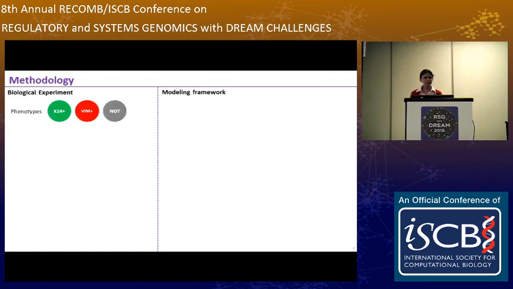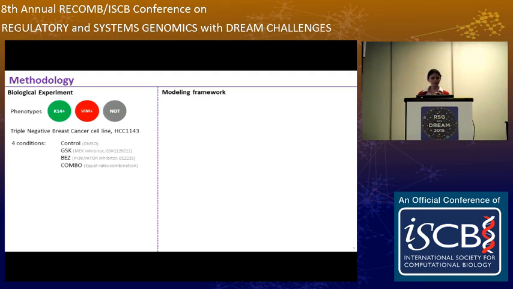So we are interested in understanding the population dynamics of 3 phenotypes: keratin 14 high, vimentin high, and not, which is everything else. These phenotypes are from the triple-negative breast cancer cell line, and we are interested in analyzing the dynamics under 3 distinct conditions: the control, GSK, which is a MEK inhibitor, BES, which is a PI3 kinase mTOR inhibitor, and combo, which is the unequal ratio combination of the 2 previous ones. So for each condition, measurements were taken from 4 wells at 6 time points every 12 hours.